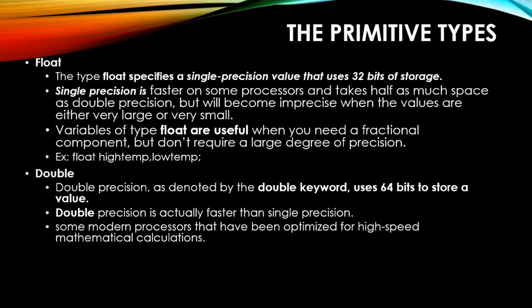Right? Some modern processors that have been optimized for high speed mathematical calculation, only on those systems will double precision be faster. The reason might be something like they might have made a pipeline.